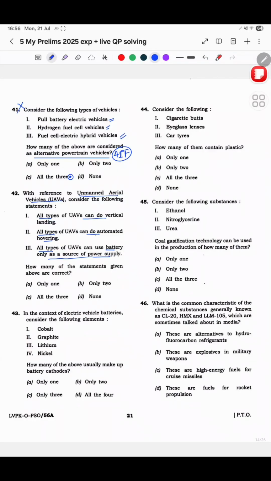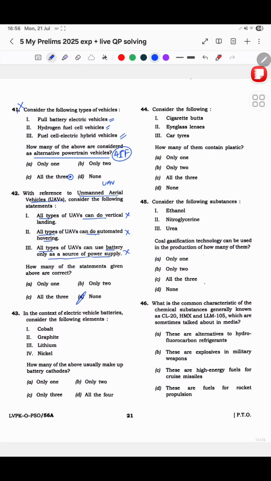Now here the thing is, I've watched a lot of American foreign movies basically, and I know there is a particular UAV which looks like a plane. It looks something like this, and they use it a lot for surveillance and bombing. So definitely they can't do vertical landing, and they can't do automated hovering, and they can't use battery only as a source of power supply. So I knew okay, this is option D.